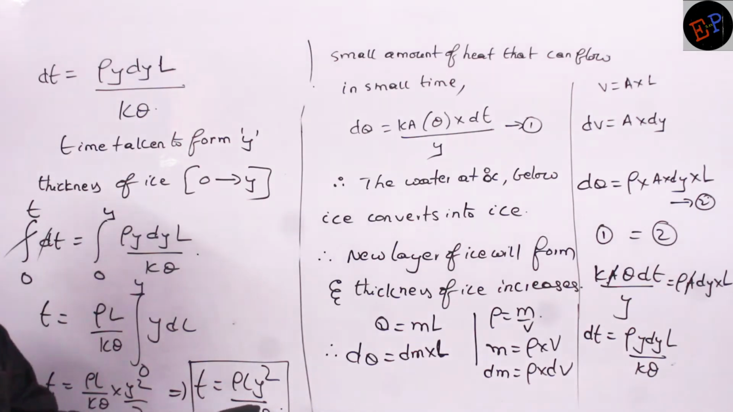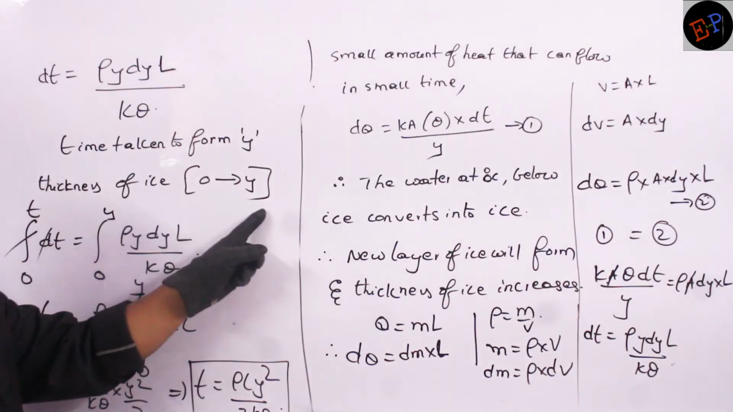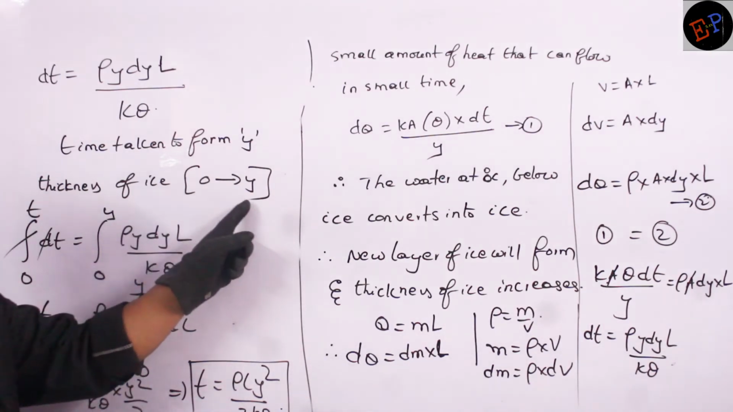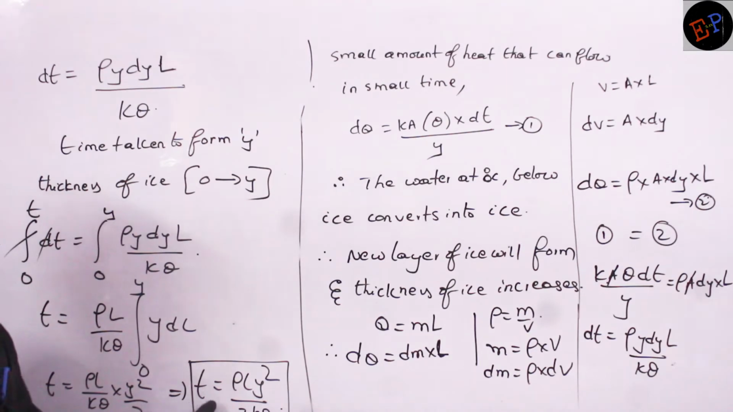Are you able to understand? So to form y thickness of ice from 0 thickness, it means initially there is no ice. Okay. So to form this much thickness of ice, this much will be the amount of time taken. Are you able to understand? Make a note.